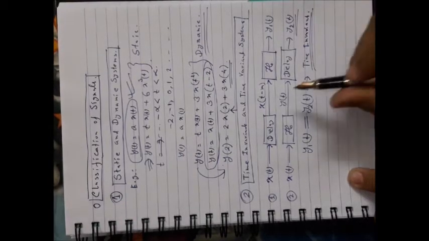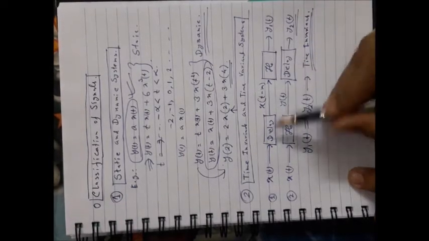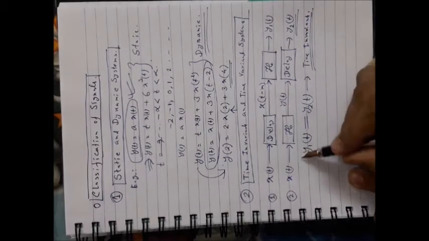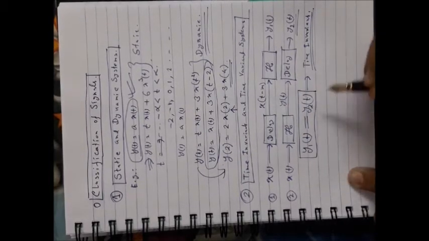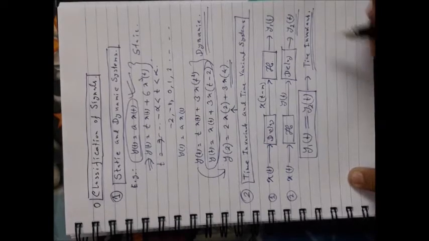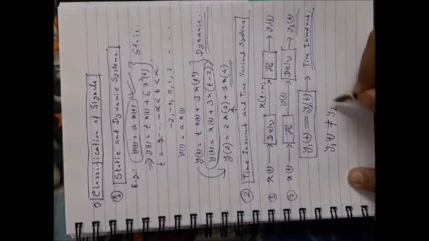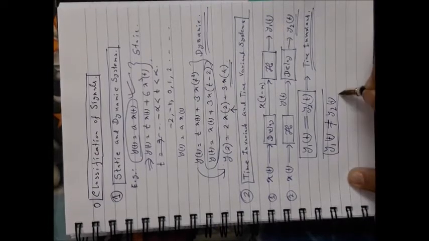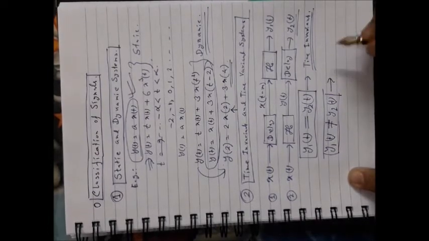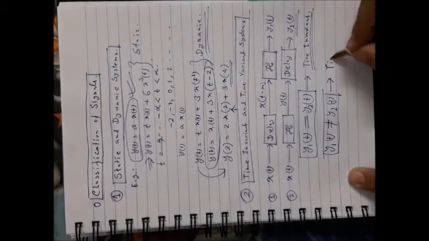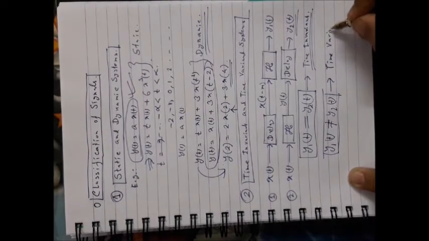That means the position of the delay will not change the system's input-output relationship. That is the time invariant definition. And if you find that y1(t) is not equal to y2(t), that means the position of the time delay is actually affecting the input-output relationship, then it is called a time variant system.